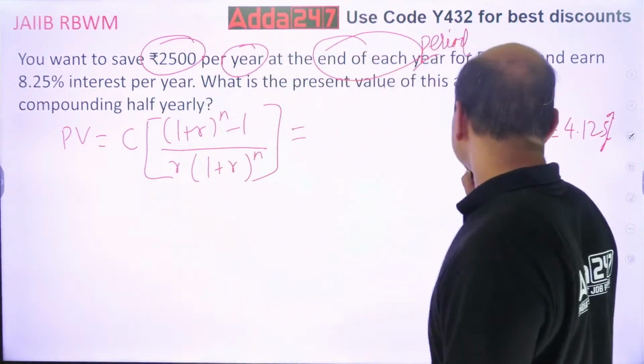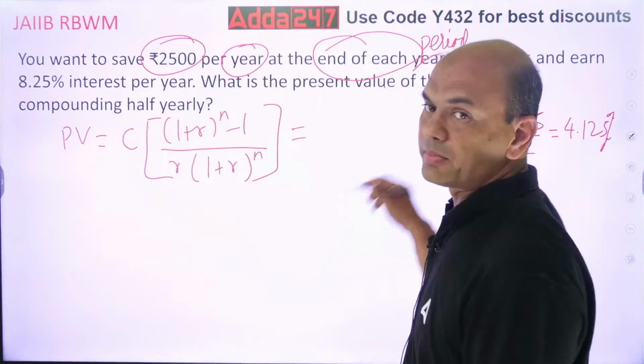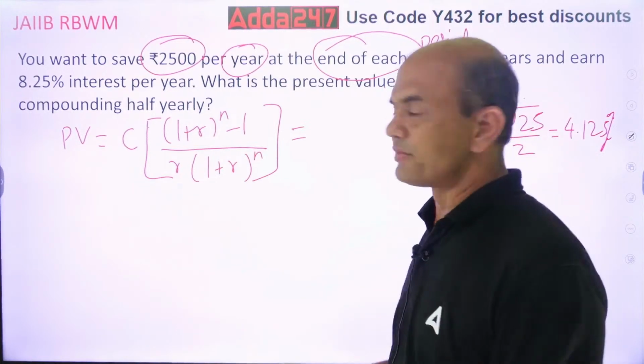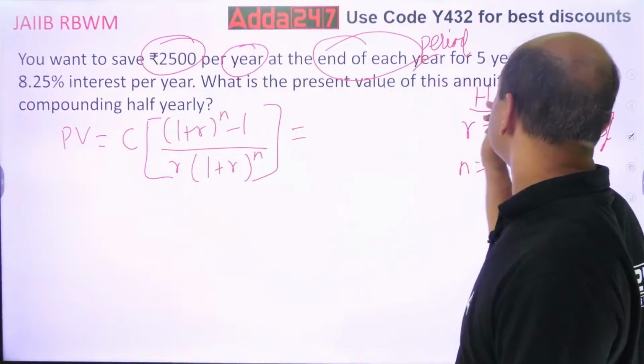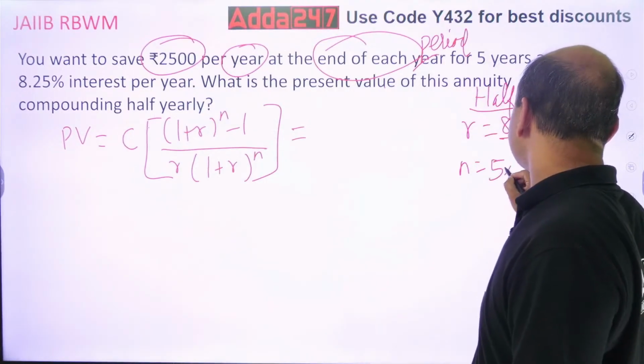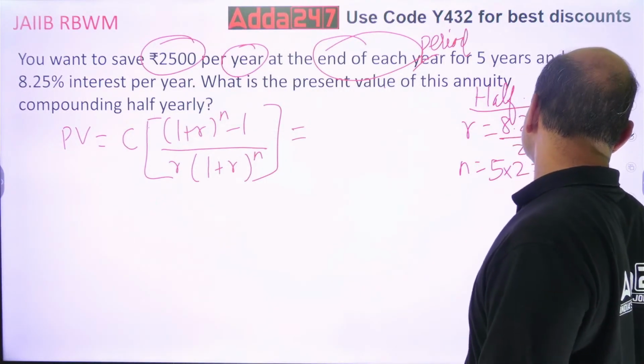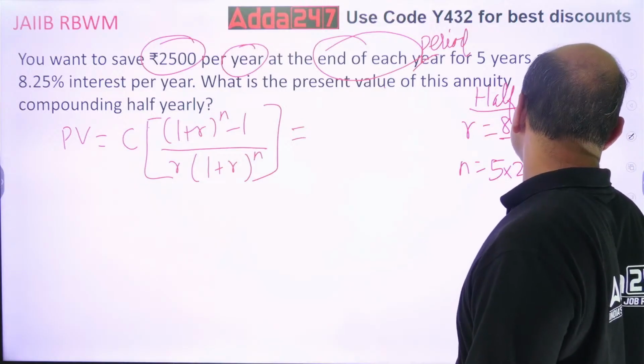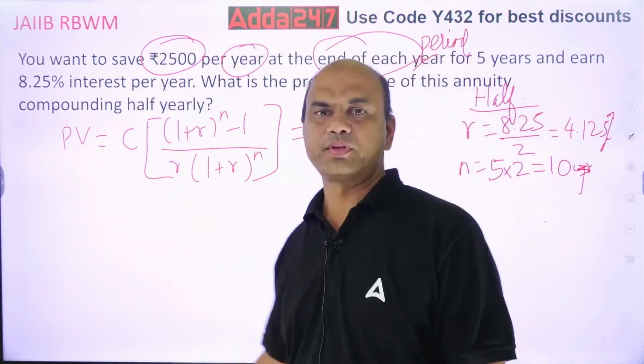Whenever you divide anything by 2 for R, multiply the same number into n. So n is given as what? 5 years. So 5 into 2, that is 10. Not 10 years, 10 periods you can call it. It's not 10 years.